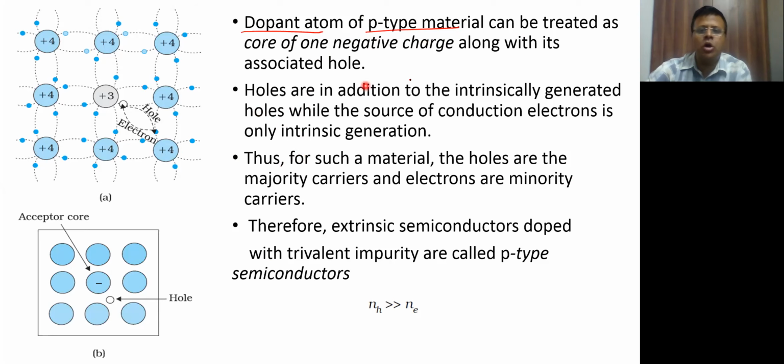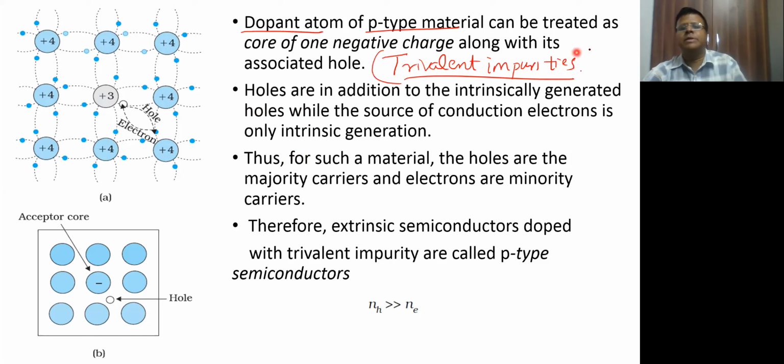Okay, so basically when you talk about trivalent impurities, suppose you add trivalent impurities like boron, indium, aluminium and all these things. Here what's going to happen is that your trivalent impurity is going to displace one of the silicon atoms. It's going to form bonds with the four adjacent silicon atoms, but one of the bonds is empty. That's what you see here, because it has only 3 electrons in the outermost orbit, as all trivalent impurities do. So only 3 bonds are filled and 1 bond is empty. And that empty bond corresponds to a hole.